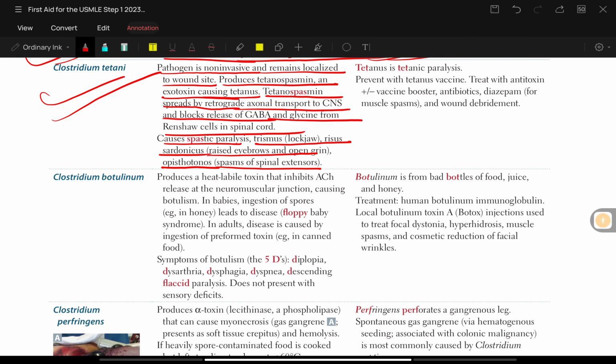Now to remember, tetanus is tetanic paralysis. It is prevented with tetanus vaccines and treated with antitoxin plus vaccine boosters, antibiotics, diazepam for muscle spasms, and wound debridement.